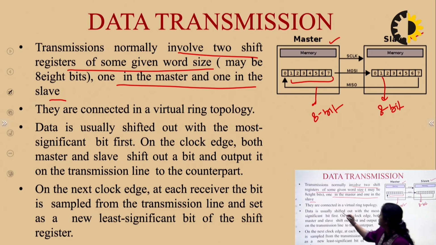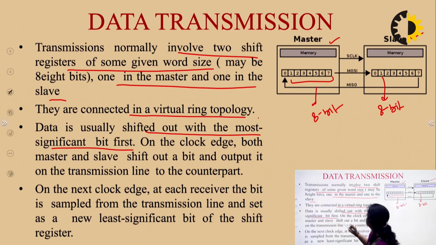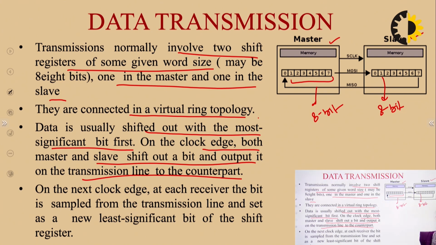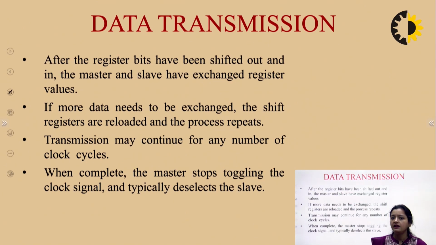They are connected in a virtual ring topology, and data is usually shifted out with the most significant bit first. So the data shifting takes place from the MSB, the most significant bit. On the clock edge, both master and slave shift out a bit and output it on the transmission line to the counterpart. We have already seen in the previous slides how the data transmission takes place between a master and slave device in SPI, that is the Serial Peripheral Interface protocol.